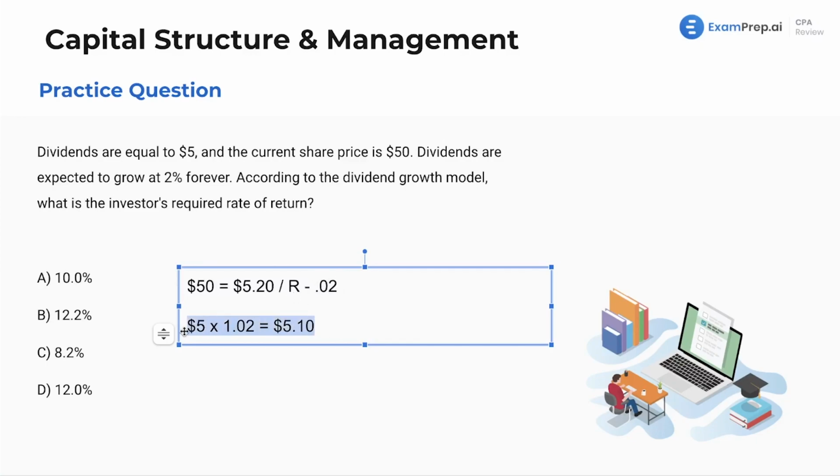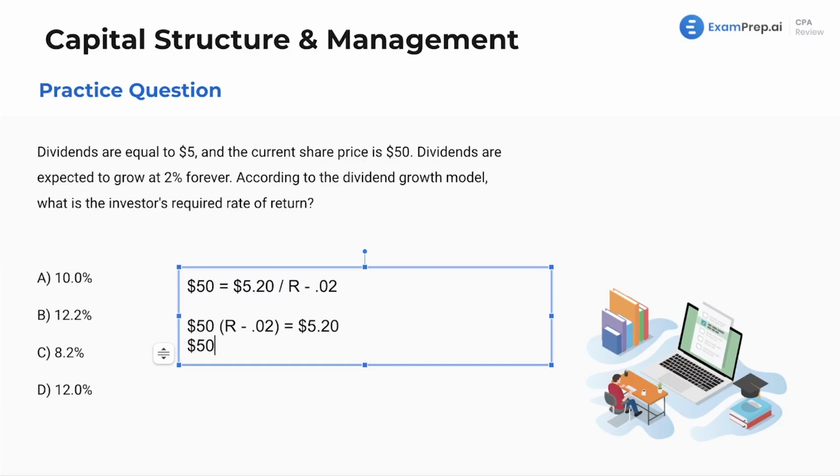Let's do a little multiplication. On the other side, we'll multiply both sides by r minus 0.02. Then we get $50. Gosh, you gotta love the algebra on this exam. It is a fun time. $50 times r minus 0.02 equals 5.20. So then we get $50 times r minus 50 times 0.02, which gets us to 1, equals $5.20.